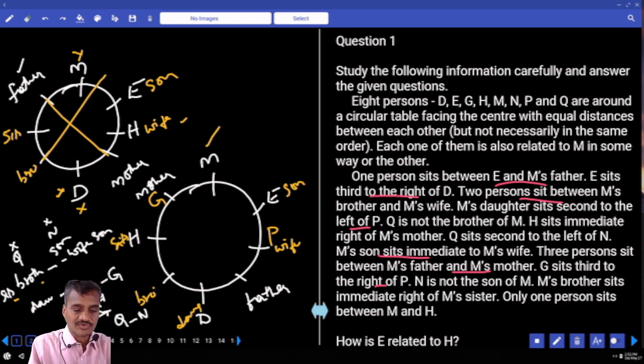Then, now we have one more information. What is that information here? Q and N. Now, Q is second to the left of N. Q is seated second to the left of N. And so, who is Q here? Q is not the brother. As Q is not the brother here, then tell me who is Q? Father. Now, Q is the father and N is.